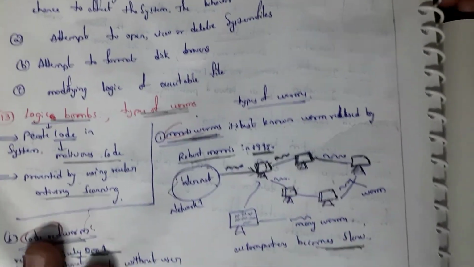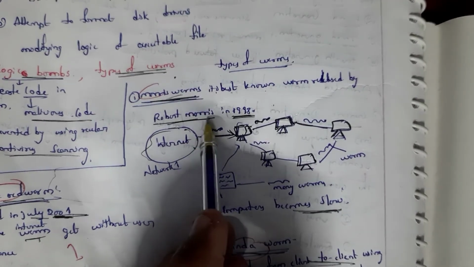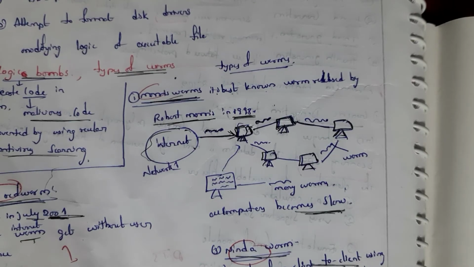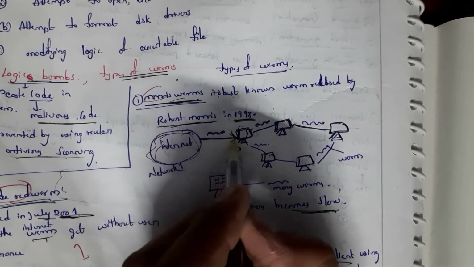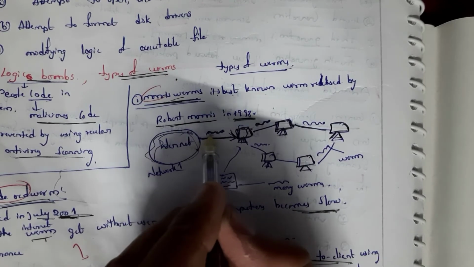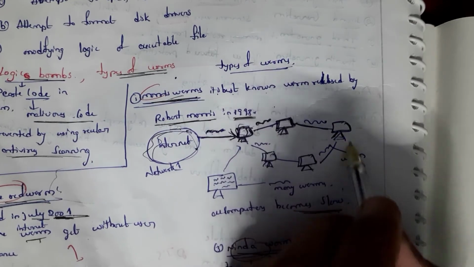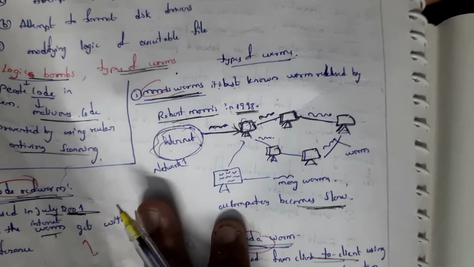See guys, this is the structure of the Morris worm, which was created by Robert Morris. In internet, for example, if user sends worm through internet, from there this system is going to get attacked, and similarly all systems are going to be attacked by worms. If worms attack the system, then system becomes slow.